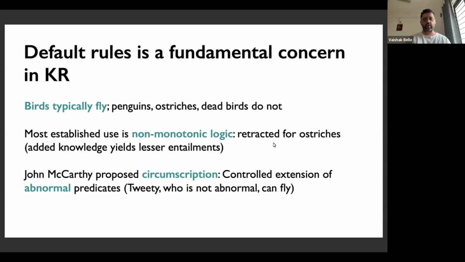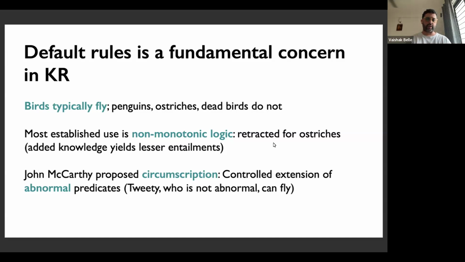Here again, the most established way of capturing defaults is via non-monotonic logic or non-monotonic semantics. And the idea here is that you add knowledge and you retract your entailments, and that's the reason it's non-monotonic. You could contrast this with monotonic logics, where as you add more knowledge or more information to the theory, your conclusions don't change.